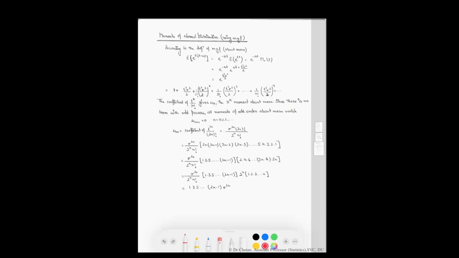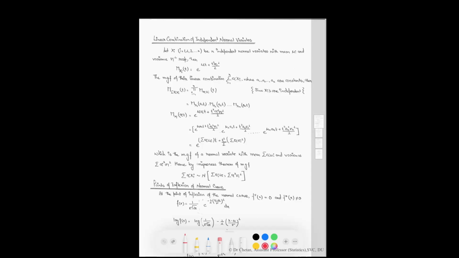The mu_2n is equal to the coefficient of t to the power 2n divided by 2n factorial, which is equal to this quantity. Now take this quantity outside and expand the value of 2n factorial. Then 2n factorial can be written like this. Again, solving this, we will get this. After solving these equations, we will get this.